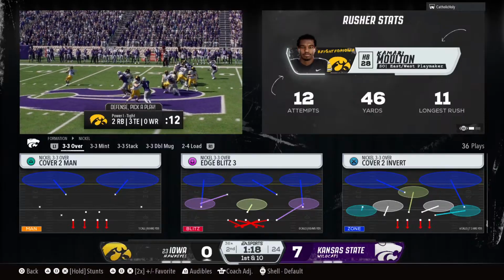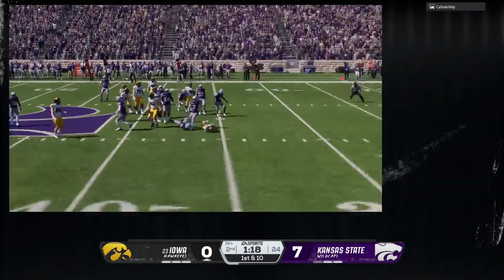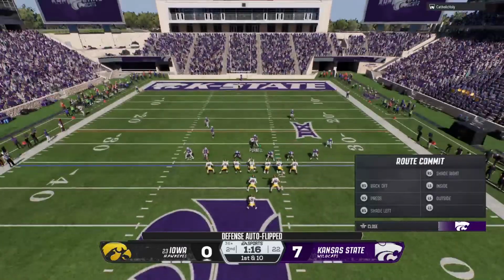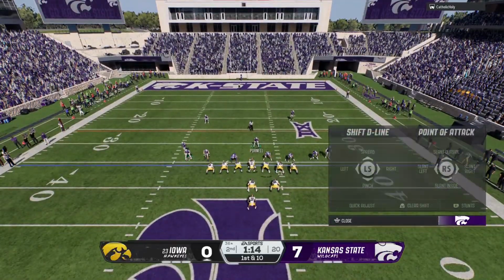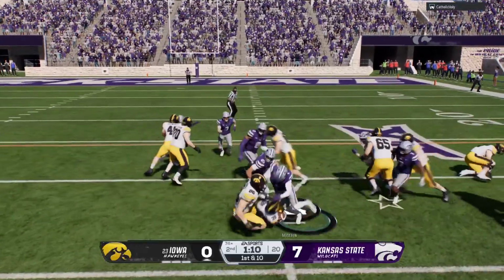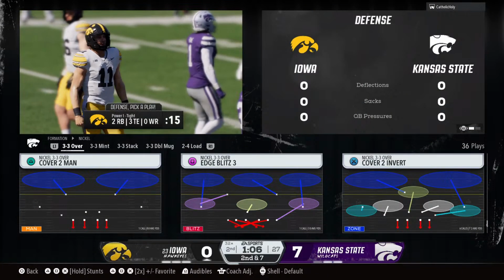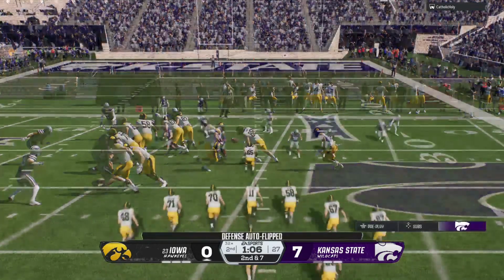All right, defense, that's what we can't do. We can't give up this many chunk yards on the ground. Got to commit more guys to the line of scrimmage. Got to get those running backs on the ground. That's way too easy. The give to the back. Able to scrounge 3 yards out of that one somehow. It's 2nd and 7. And that's a really nice play.